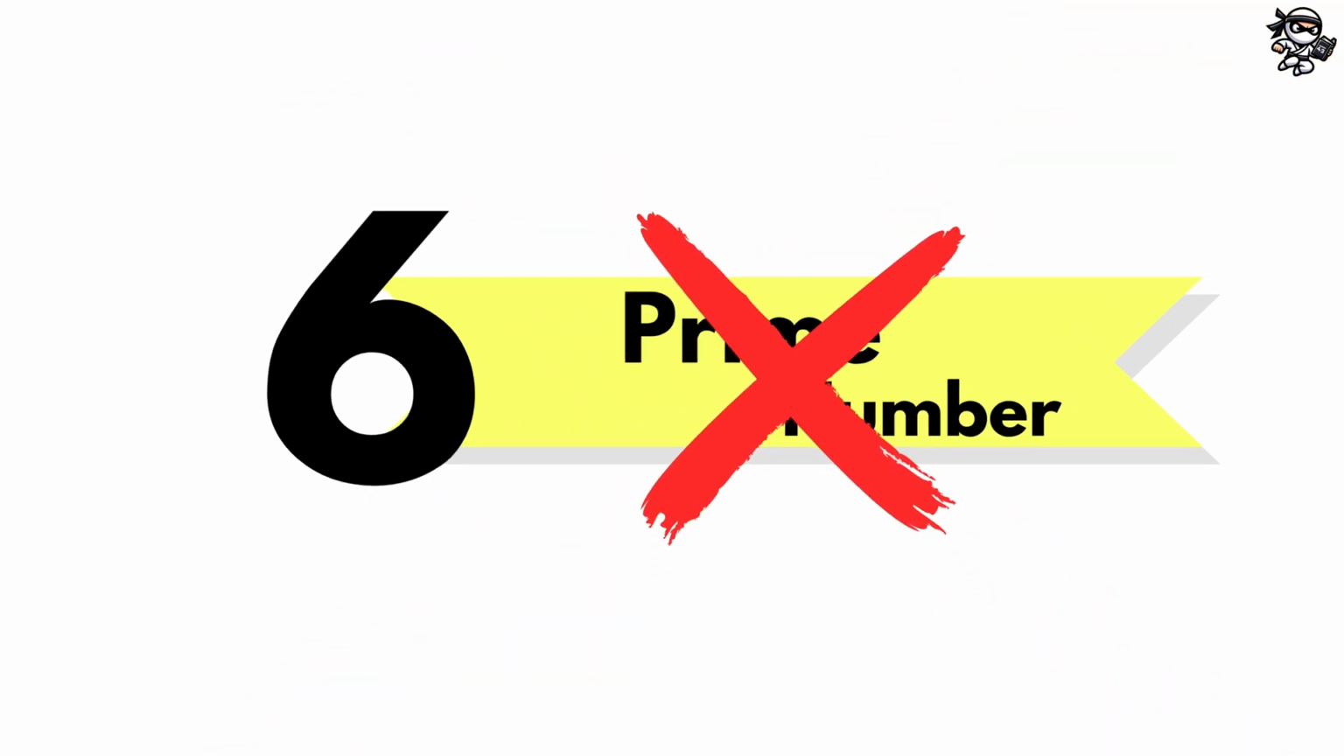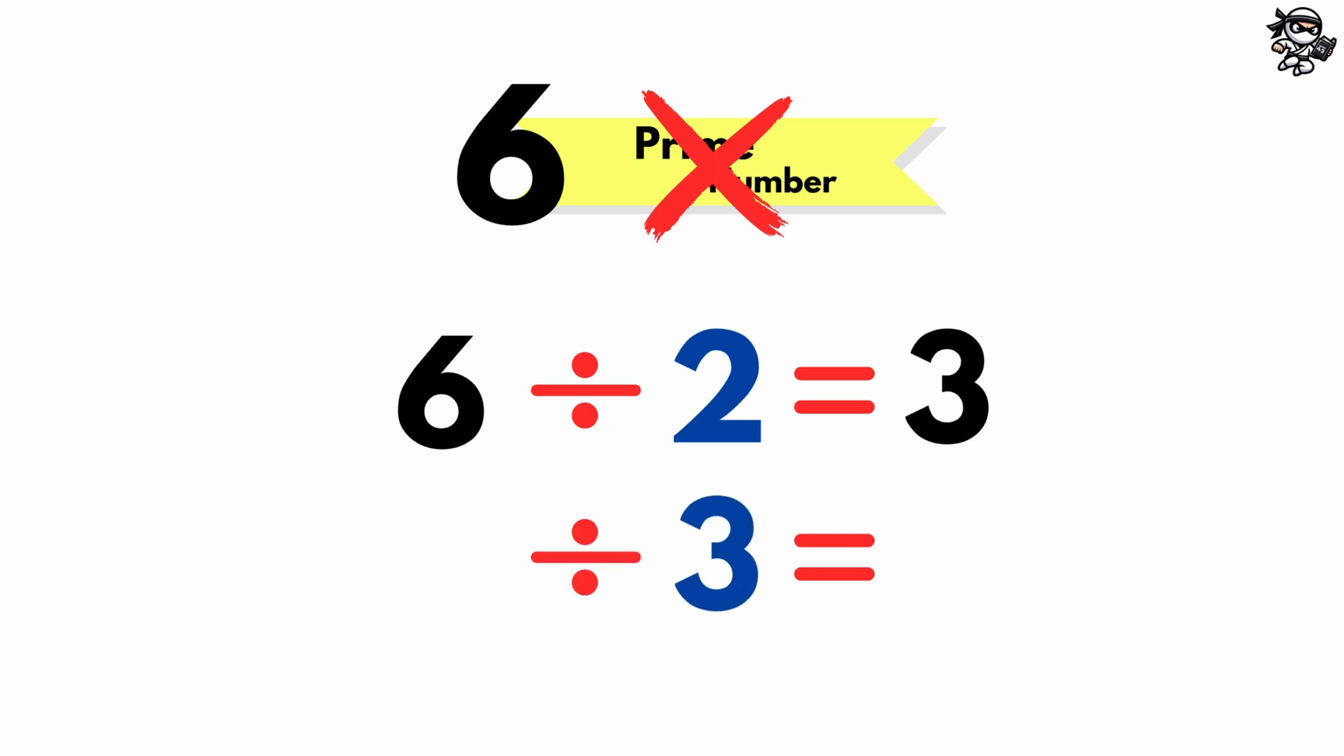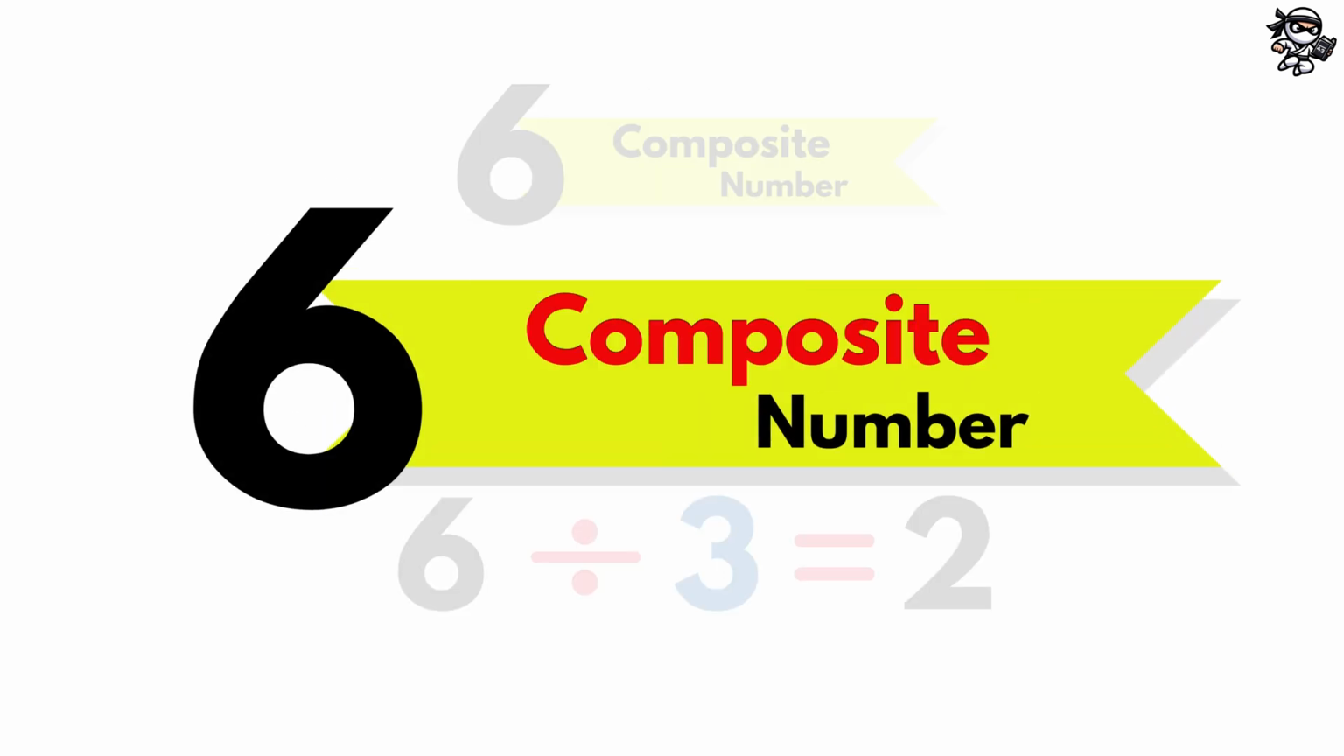Let's do another one. What about the number 6? 6 is not prime because 2 divides evenly into 6. 6 divided by 2 equals 3. And of course, the number 3 also divides evenly into 6. 6 divided by 3 equals 2. If a number is not prime, it is called a composite number.